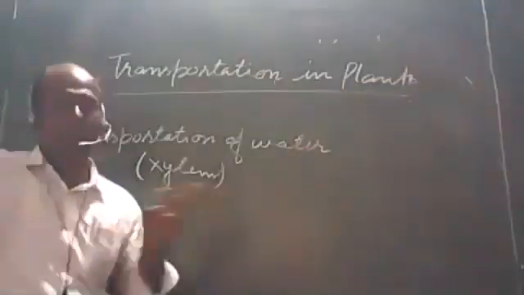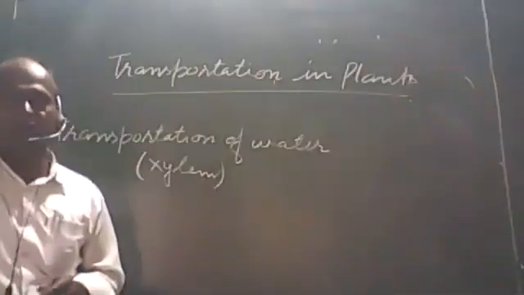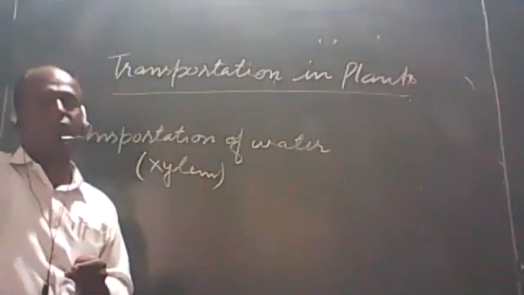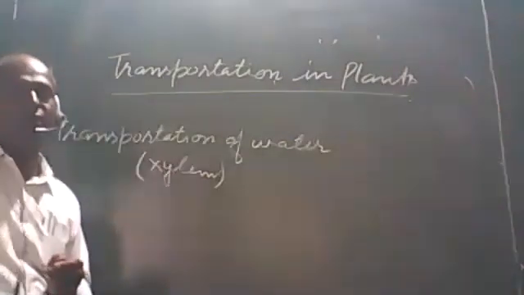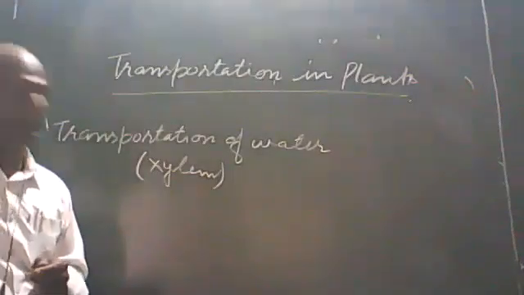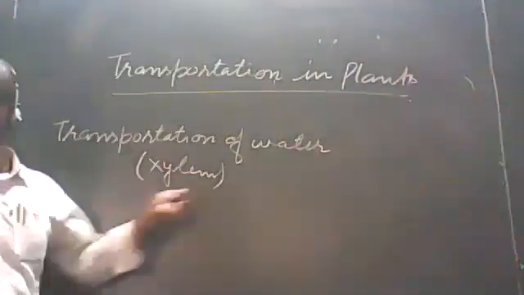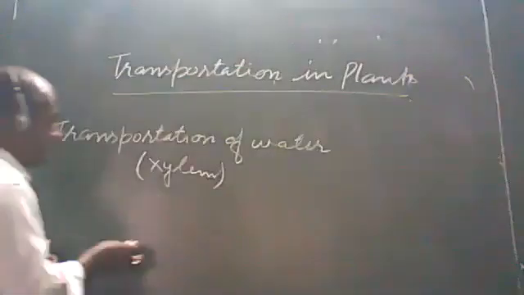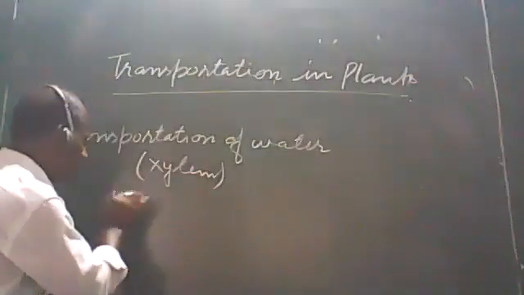One is xylem vessel and the other is xylem trachea. We can say that xylem vessel and xylem trachea are important in the transportation of water and minerals from roots to different parts of the plant body. How can you say it? You know that these xylems help in transportation of water and minerals.